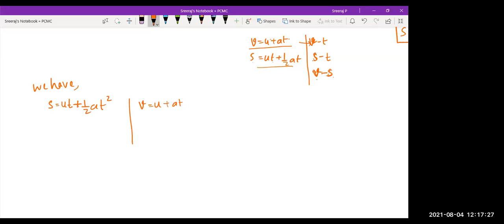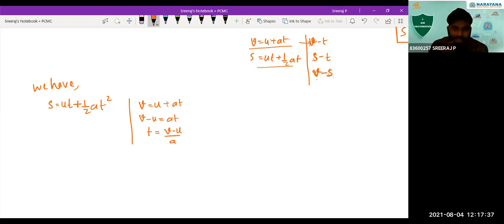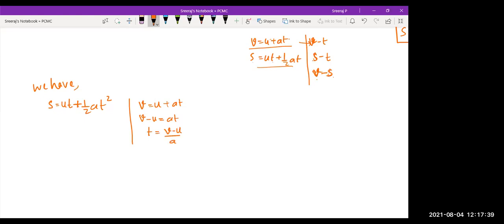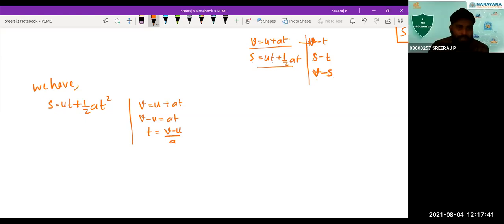If I write V minus U is equal to AT, right? Or T is equal to V minus U by A. Can I write it this way? Yes, sir. In place of these two T's on the right-hand side, I'm going to write V minus U by A. So I'll get U into V minus U by A, plus half into A into V minus U by A the whole square. Can I write it this way?